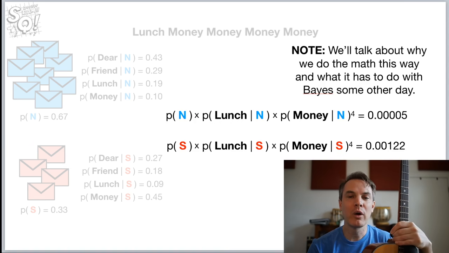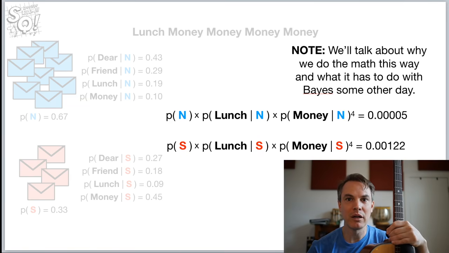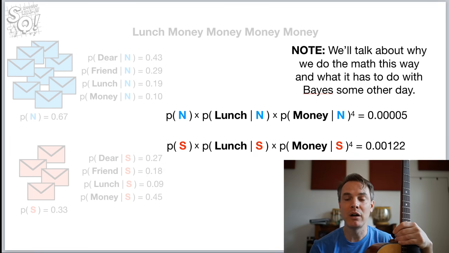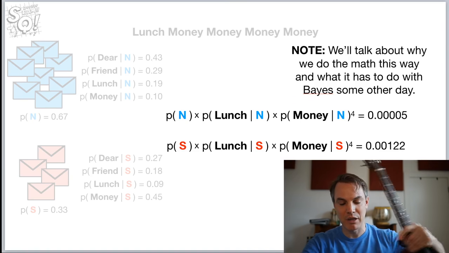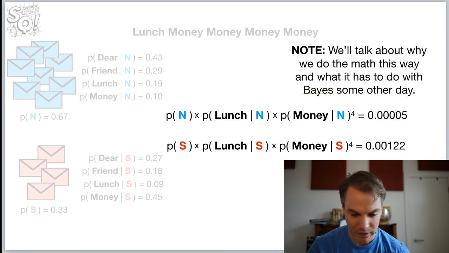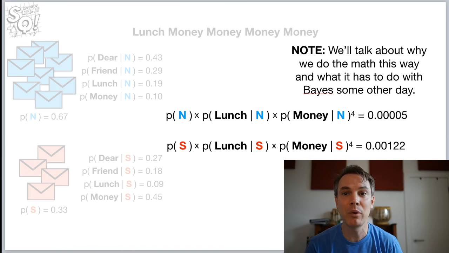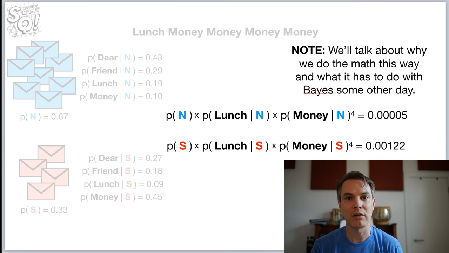Okay, we're going to talk about why we do this math this way some other day, and what it has to do with Bayes. Actually, we might talk about it now. I think we've got time. Let me put this guitar down and check the time. We have time, so we will in fact address that question of what's going on technically. I don't have great slides for this, but we will talk about it in just a little bit.